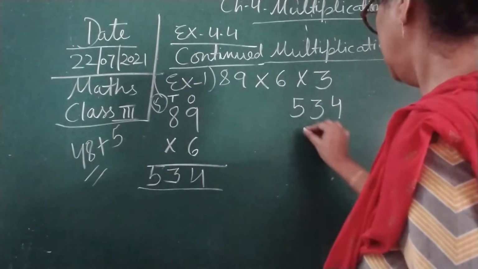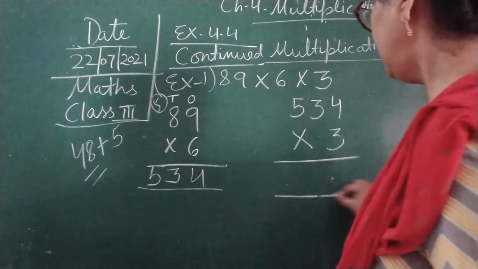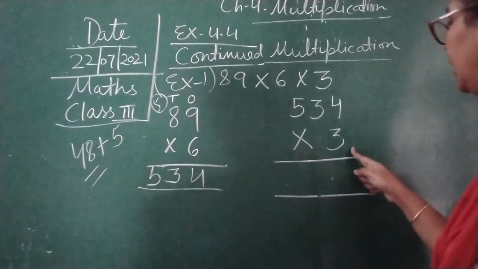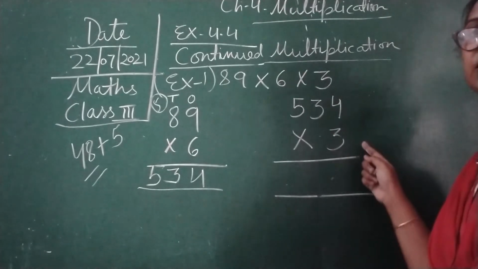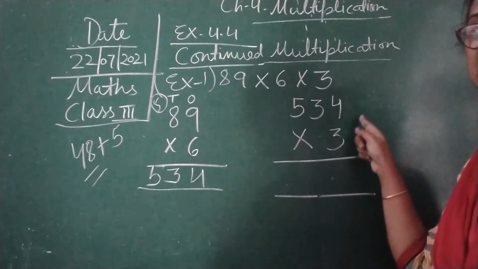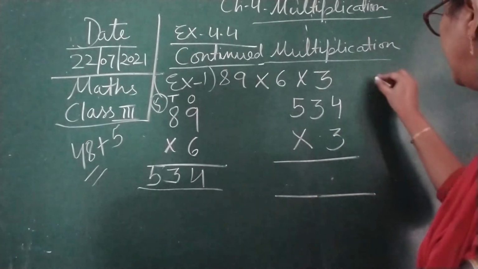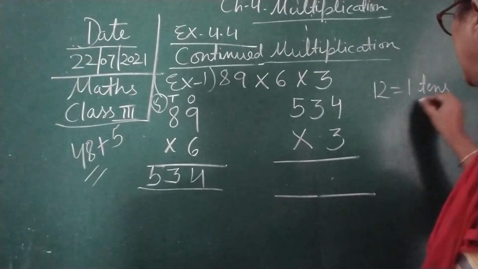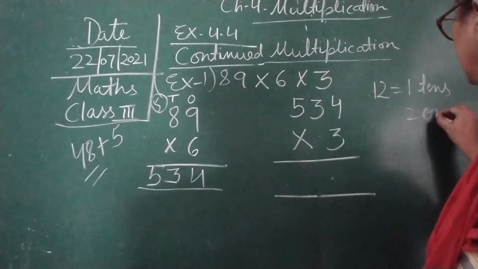multiplied by 3. Again we will do the same thing. We are going to repeat the table of 3 four times. So 3 ones are 3, 3 twos are 6, 3 threes are 9, and 3 fours are 12, children. So 12, again we will see, this is 1 tens and 2 ones, children.